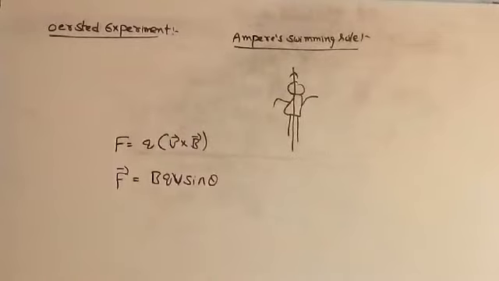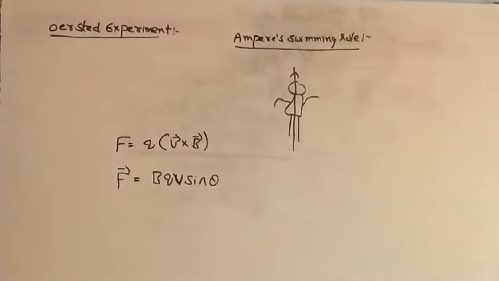Then what are the units of magnetic field? Its SI unit is Tesla. Then what is the definition of Tesla? When 1 coulomb of charge is passing with a velocity of 1 meter per second and perpendicular to the direction of magnetic field with a force of 1 Newton, then the magnetic field is said to be 1 Tesla.